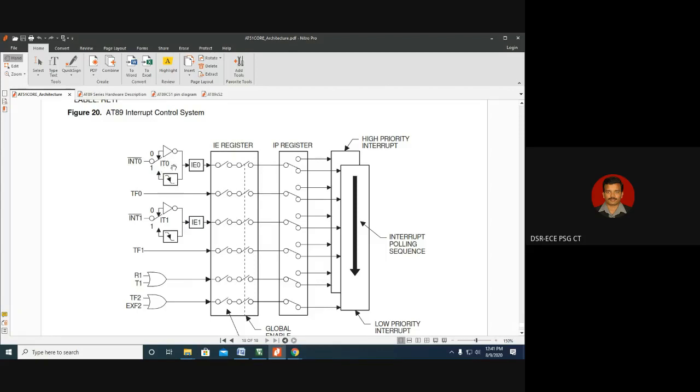So you see there is one bit called the IT0 bit. What do you understand from the IT0 bit? This is the bit which can enable the external interrupt as a level triggered interrupt or an edge triggered interrupt. When this bit is 0, the external interrupt is a level 0 interrupt. When we make this IT0 bit 1, this switch will come here and it will make it an edge triggered interrupt. That means whenever there is a falling edge, it's very important, it is not rising edge with respect to 8051, whenever there is a transition from 1 to 0, the IE0 flag will be set.